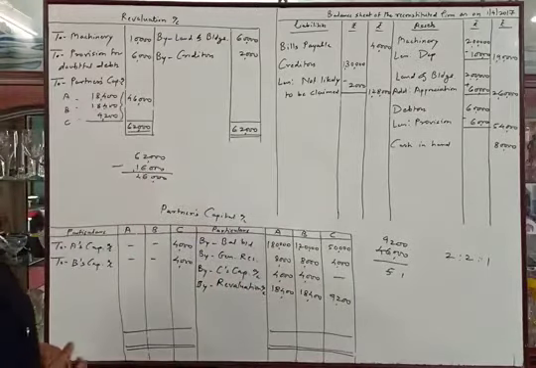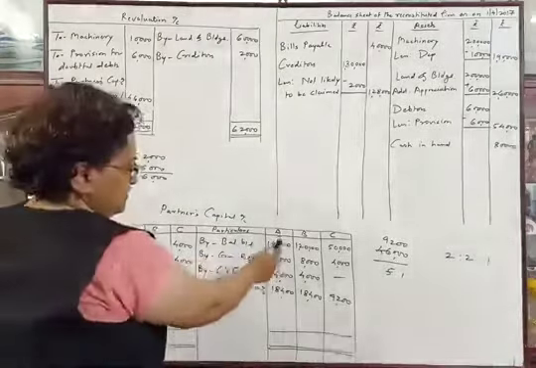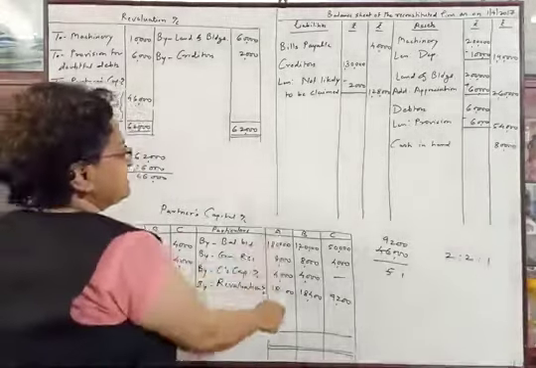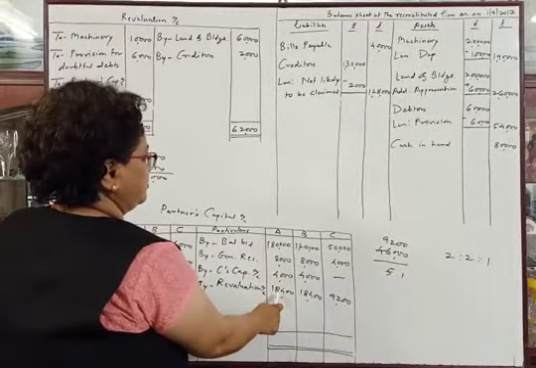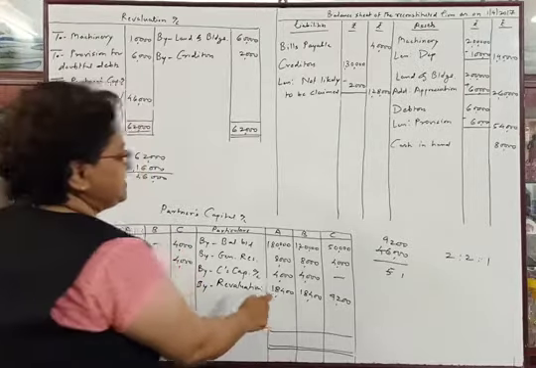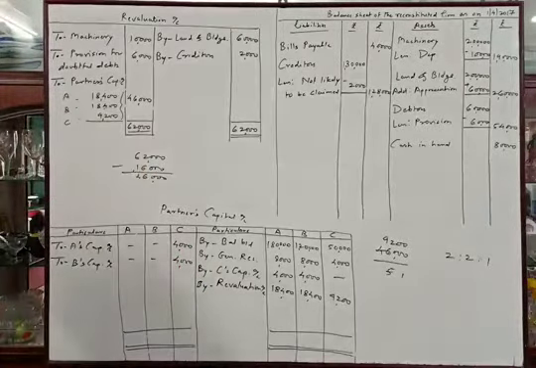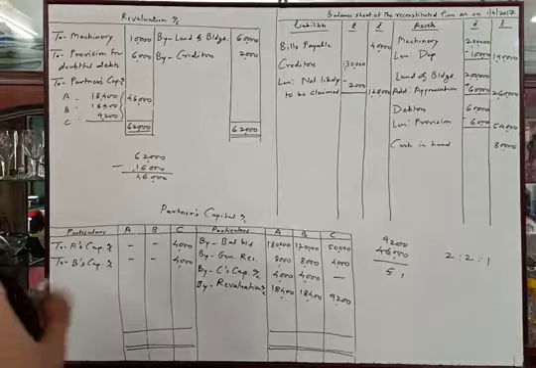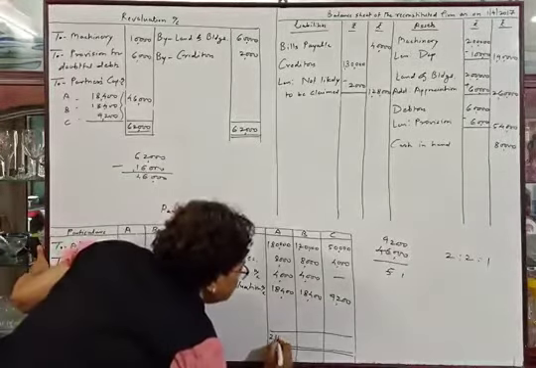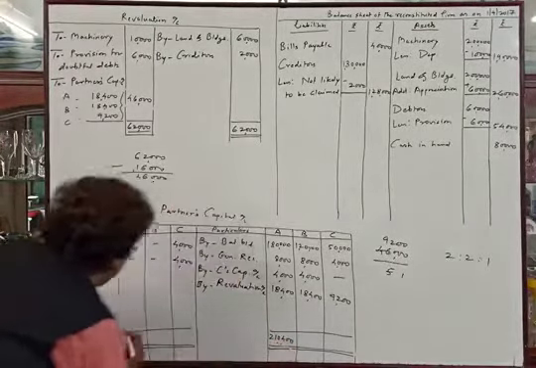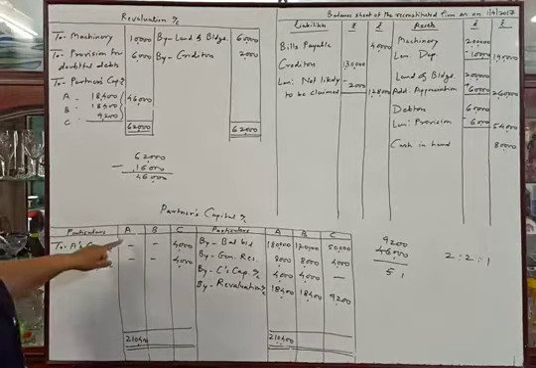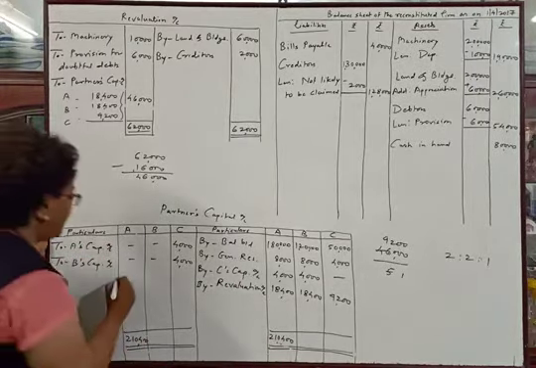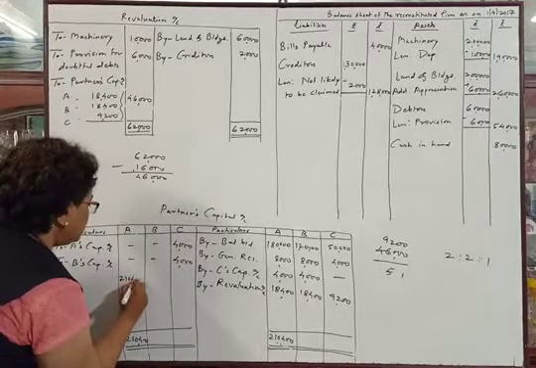Now we will tally partners' capital accounts. First we will tally A's capital account. So we will make the total of A's credit side. It will be 2,10,400. No amount in debit side, so balance will be 2,10,400.